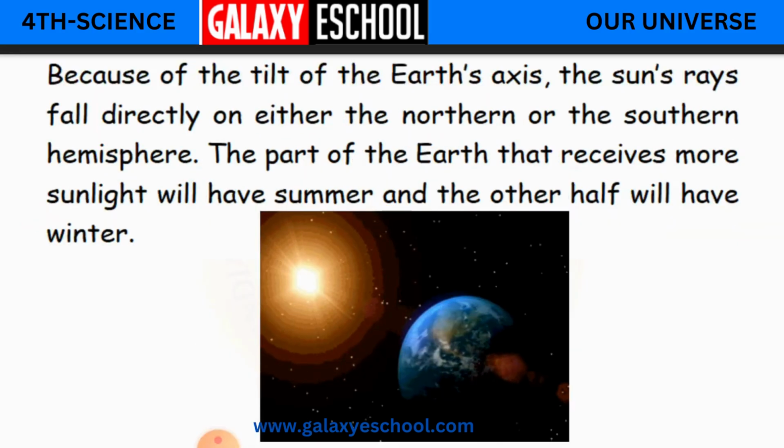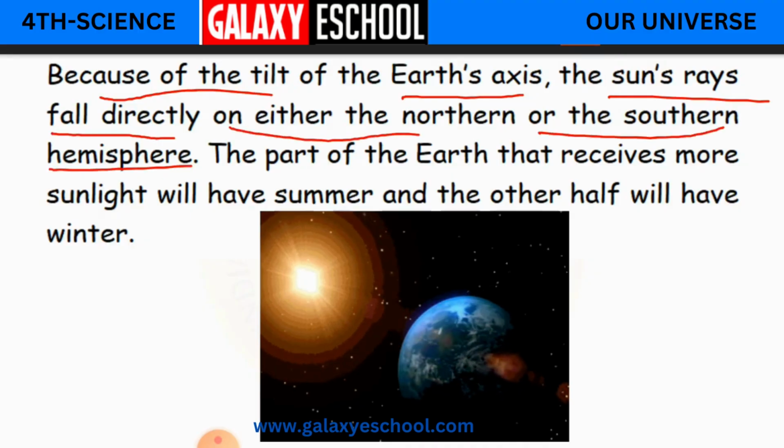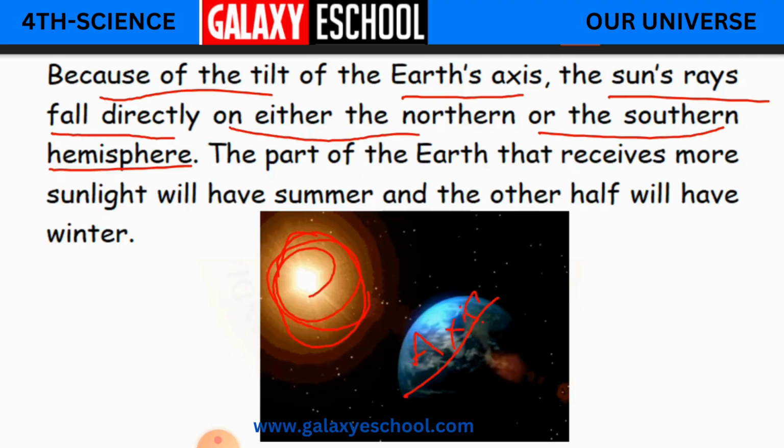And because of the tilt of the earth's axis, the sun rays fall directly on either the northern or the southern hemisphere. So what happens? Because of the tilt of the earth's axis children, this is the earth's axis, the sun rays are going to fall directly on either the northern or the southern hemisphere. Okay, if you assume this is north and this is south, the part of the earth that receives more sunlight will have summer, and the other half will have winter.